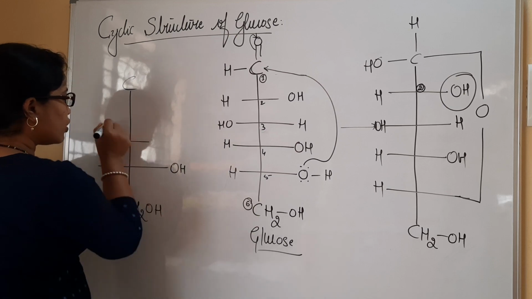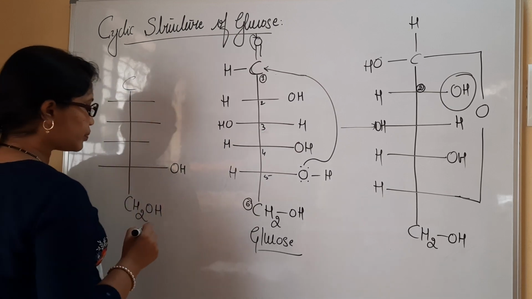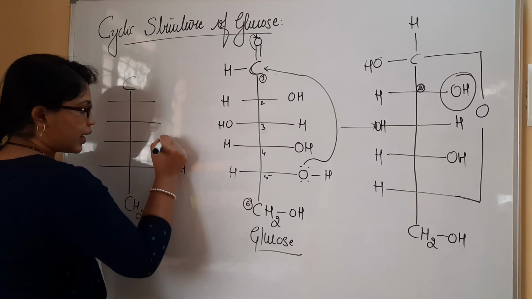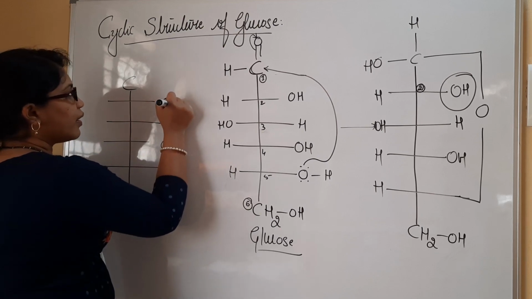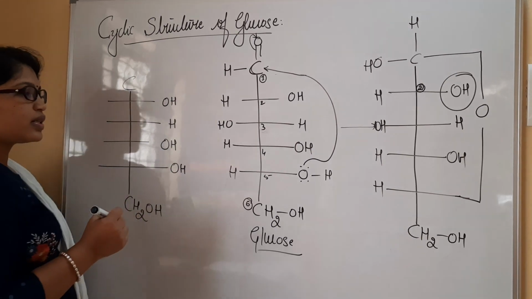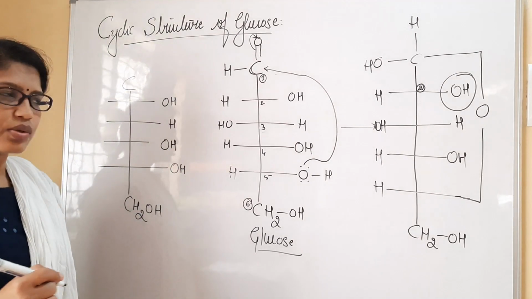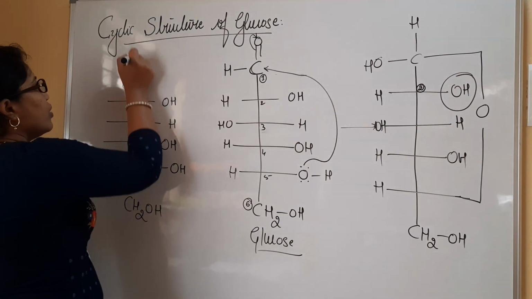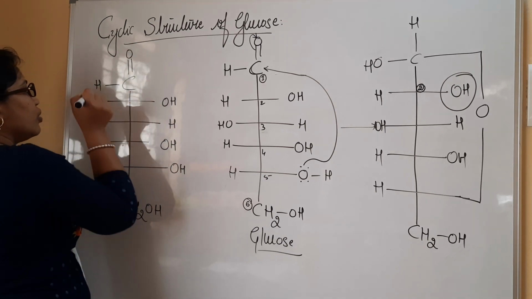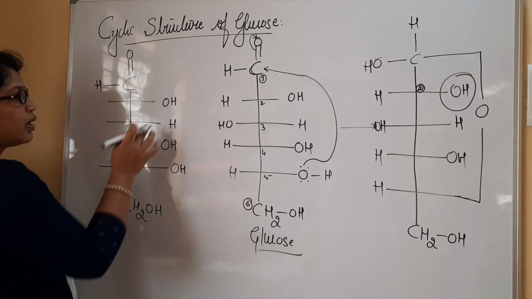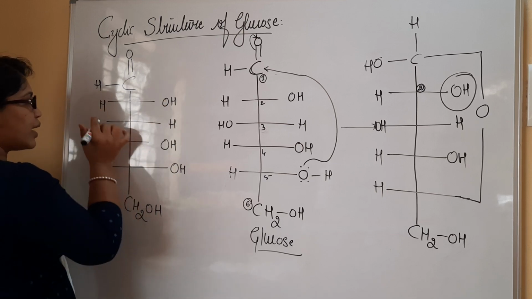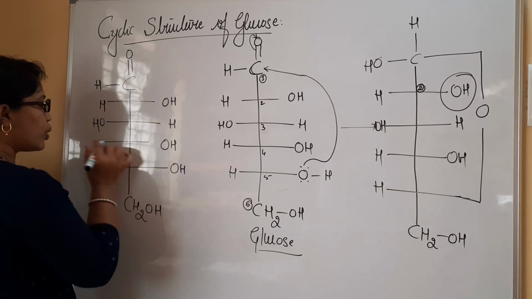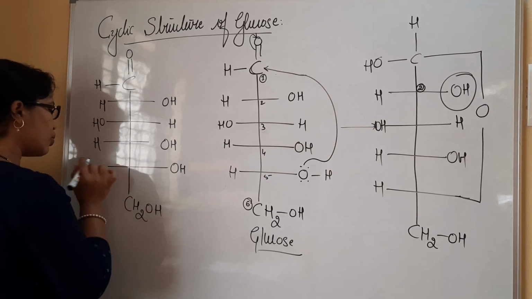This is fourth, third, second. 1, 2, 3 hydroxyl groups are present. Then I have hydrogen, then I have a hydroxyl group at the second carbon atom also. Here I will be having one aldehydic group. Let me just complete this structure. I have OH means I have H, here I have OH, H, this is also OH, H.